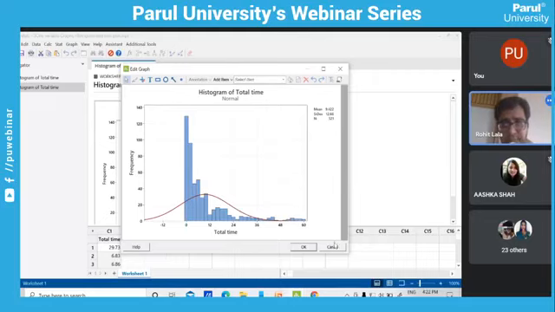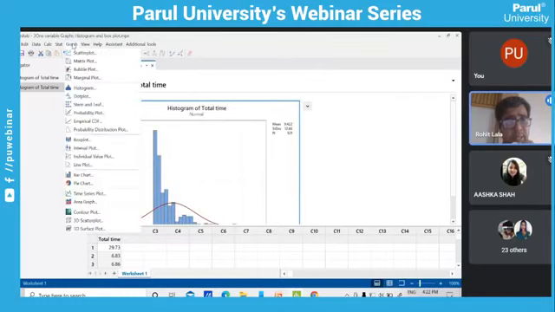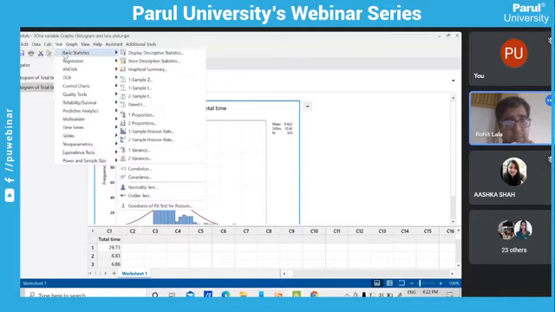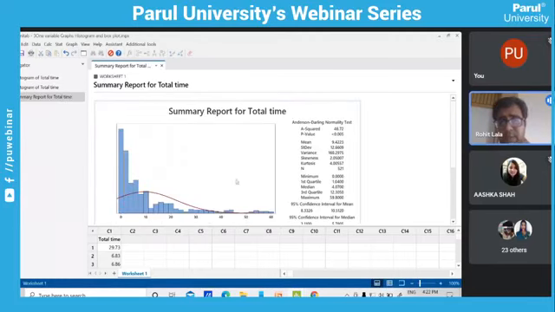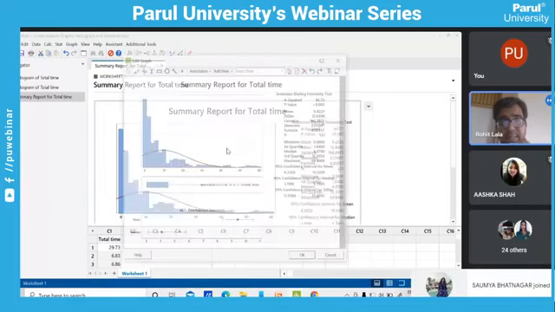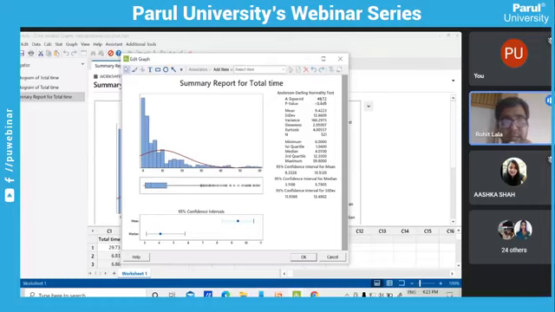So just plot a box plot. But before that, one more thing I want to apply. Just go to Stat, Graphical Summary, select the same data with a 95% confidence interval. It will give me everything, the summary report of the test. It will give me the normality test of Anderson-Darling.